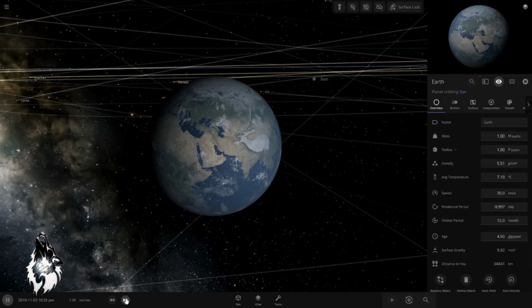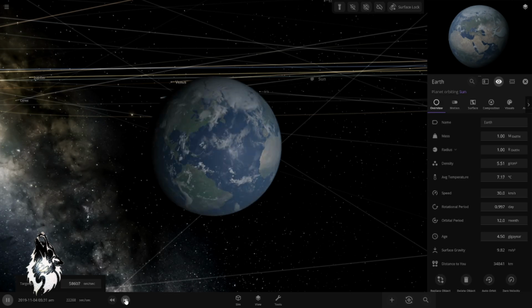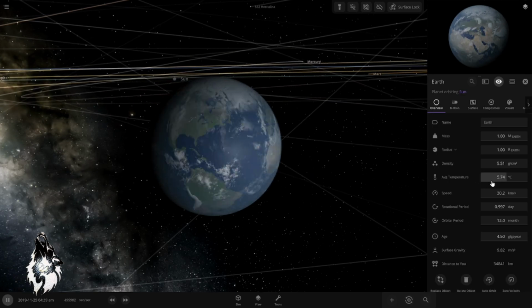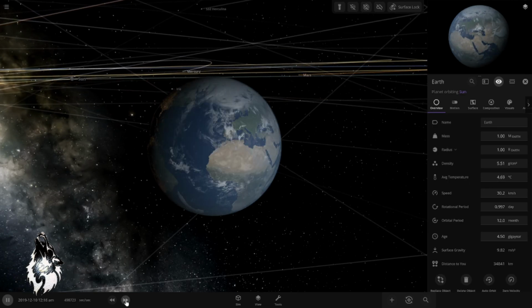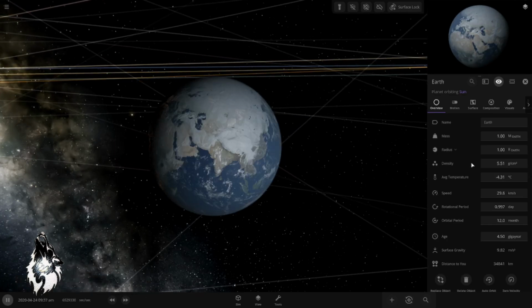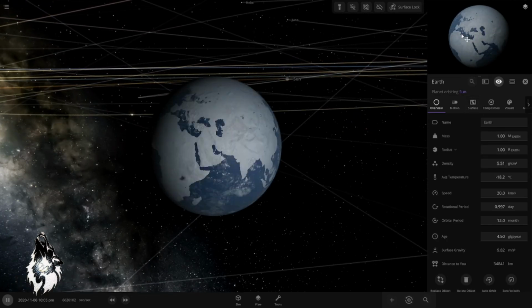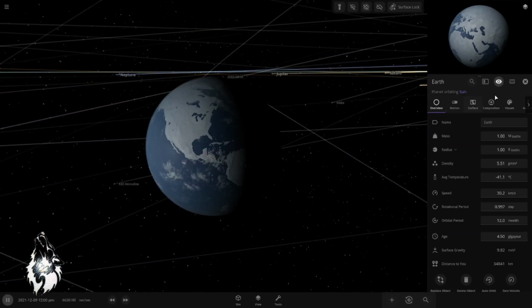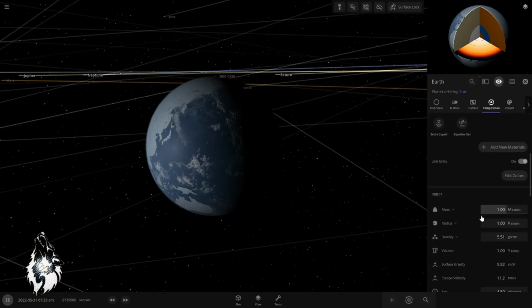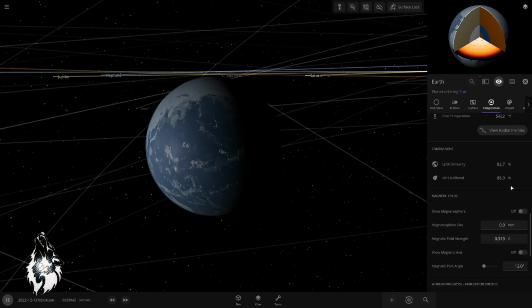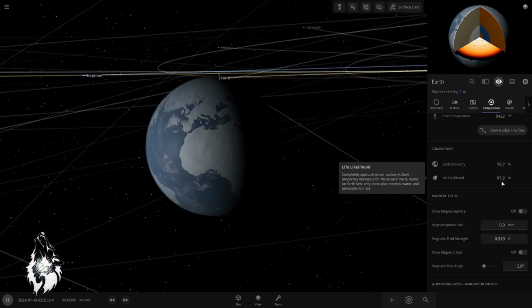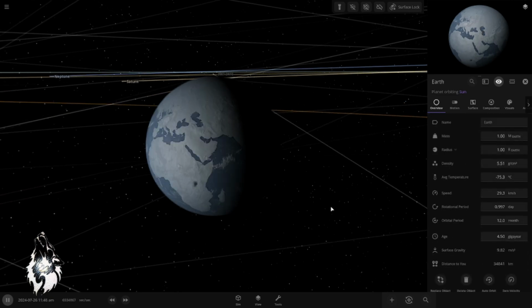However, let's speed up time a little bit and see, are we gonna freeze? Are things gonna get colder? Logical answer, yes. And that is going to happen fast, by the way. So, yep. Now take a look at the upper right corner here. Our planet is turning into a ball of ice. If we go to the composition and scroll down to what's called life likelihood, it's dropping too. It was about 96% and now it's dropping really fast.